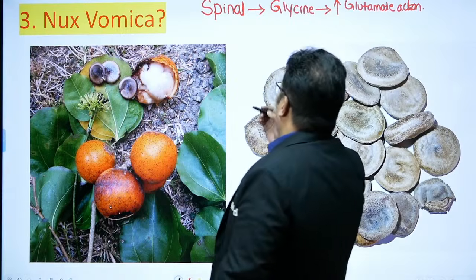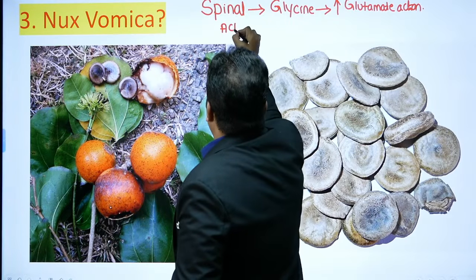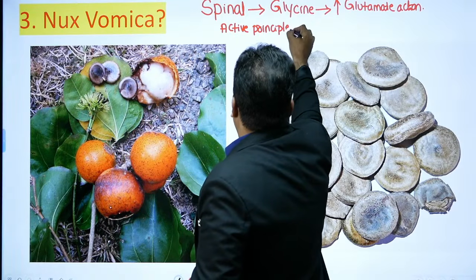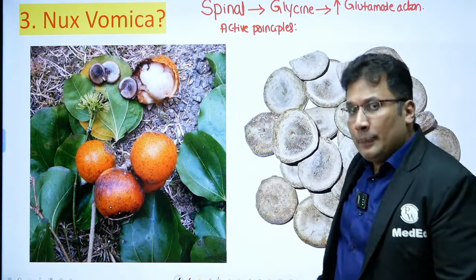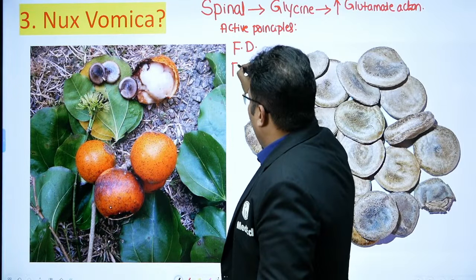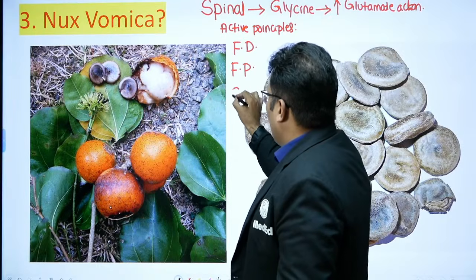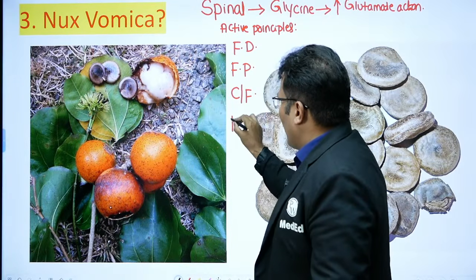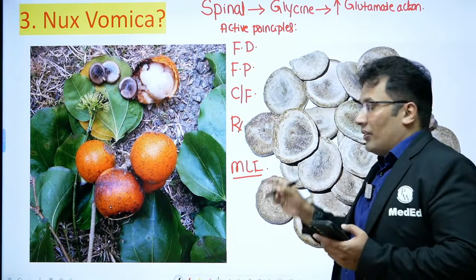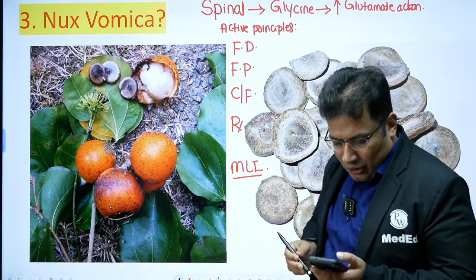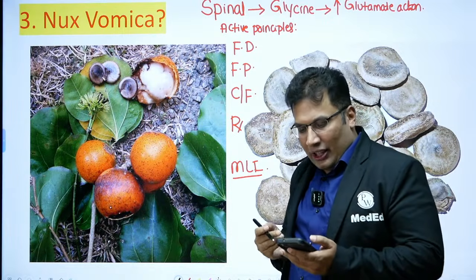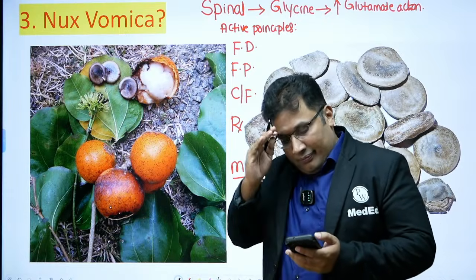So let's see what the active principles are. Can anyone tell me? What are the active principles? What is the fatal dosage? What is the fatal period? What are the clinical features? What is the treatment? And MLI. This is how you need to write in the exam. Come on guys, one by one. Kuchila seeds, says Sanjana, you are right, it is known as Kuchila seeds. Good.